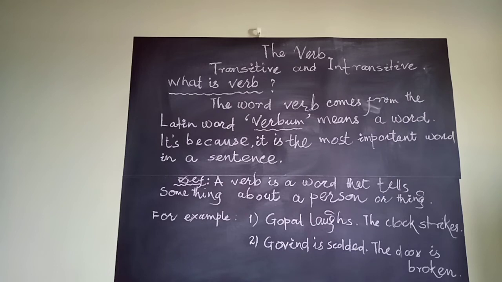But in an intransitive verb, what should be the definition? An intransitive verb is a verb that denotes an action which doesn't pass over to an object, or which expresses a state or being. For example, he ran a long distance. This is an actional verb; ran means he has done some action here. The baby sleeps.